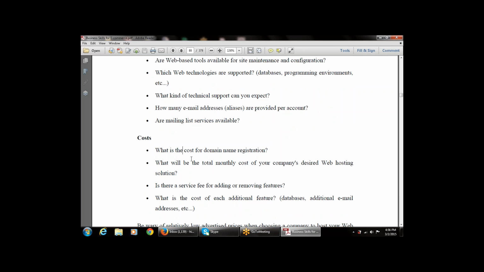Suppose I want to register a domain name like yahoo.in. What is the cost for the domain name registration? Then what will be the total penalty cost, or what will be the total monthly cost that is available for your company's desire?